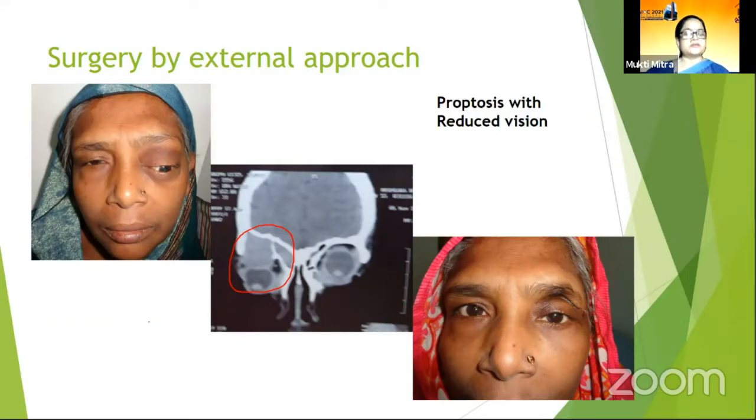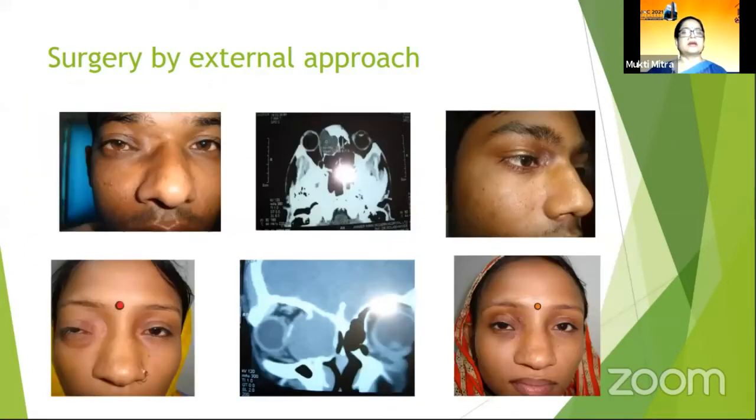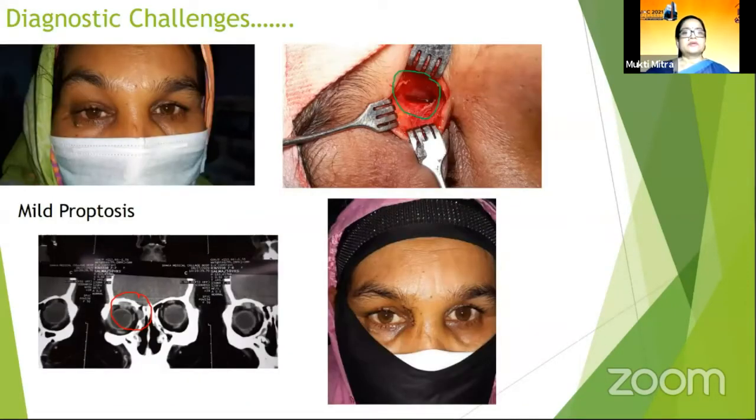This patient with a huge frontal sinus mucocele presented with severe proptosis and reduced vision from a prolonged and neglected case of mucocele. After surgery by external approach, a good outcome was achieved, but his vision remained reduced because of a macular scar. Now these are a few examples of ethmoid sinus mucocele: an extensive ethmoid sinus mucocele nicely managed with external approach, leaving behind no sequelae.